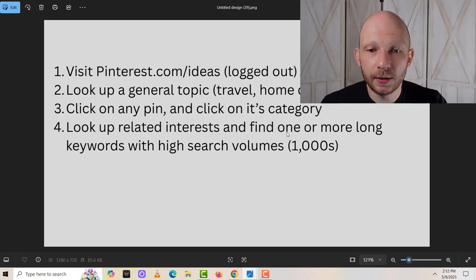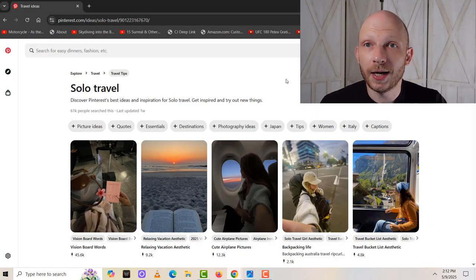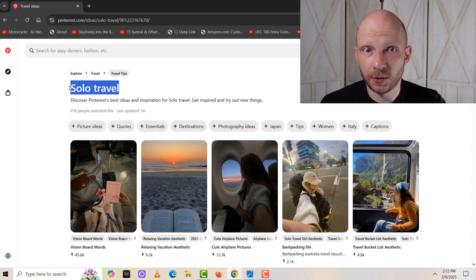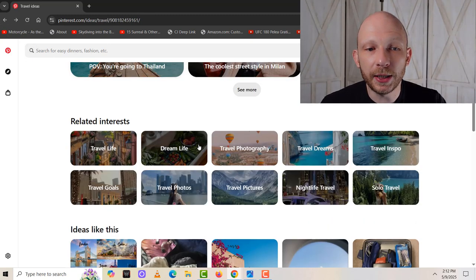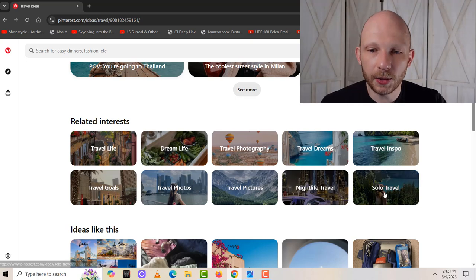But what we're looking for is long-tailed keywords. Remember, I said look up interest and find one or more long-tailed keywords. And long-tailed keywords are actually going to be 3 words or longer, because solo travel is generally going to have more competition. You can go ahead and create pins and boards targeting the keyword solo travel, yes, but it's just going to have more competition. So what you're going to want to do is dig deeper into these initial ones. So I'm going to go with solo travel.